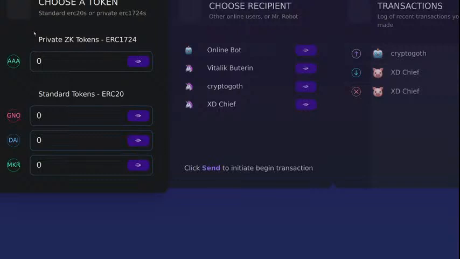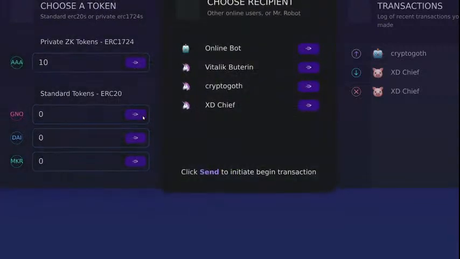And you can see balances, which are 0. Things aren't hooked up to a blockchain yet, but they will be in future versions. Here you can list these confidential tokens, the ERC-1724, alongside plaintext tokens if you're ERC-20s. And if you had a balance, then you can send them. So you could type in a value of, these are the trading symbols of the tokens. We don't really have Gnosis, DAI, or MKR, but you get the idea.